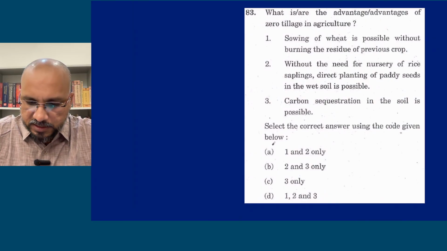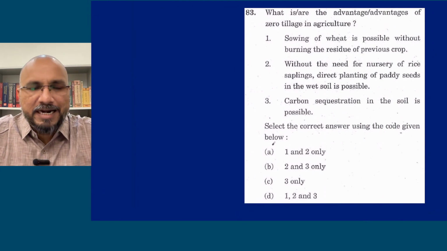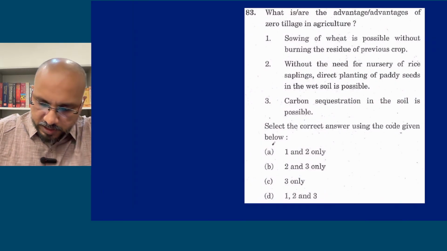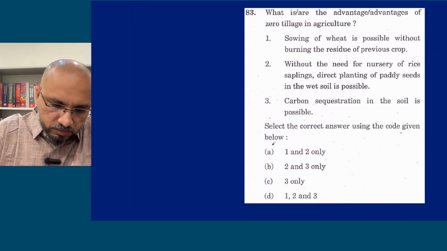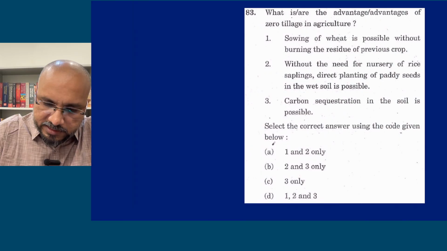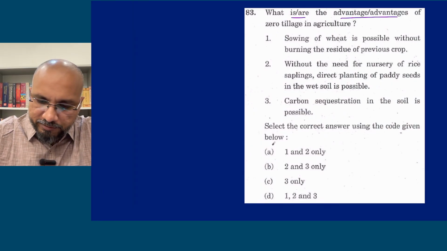This question was asked previously in the prelims examination, regarding the advantages of zero tillage. If you understand the topic properly, then you will be able to answer this question. So let us look at what they have asked. What is or are the advantages of zero tillage in agriculture? The first option: sowing of wheat is possible without burning the residue of the previous crop.